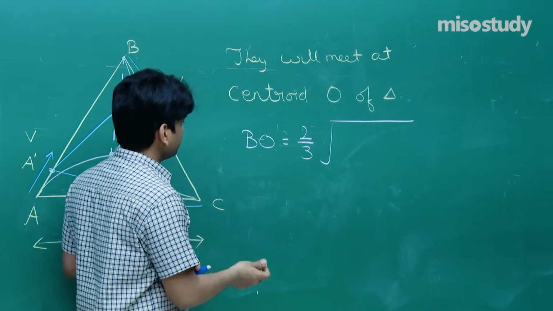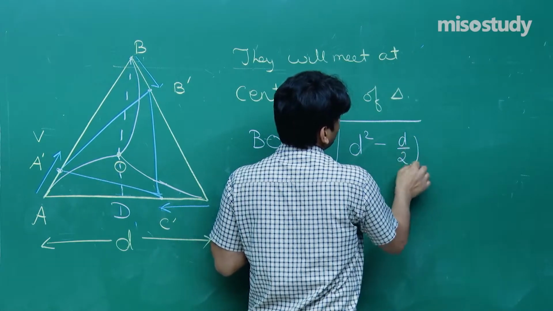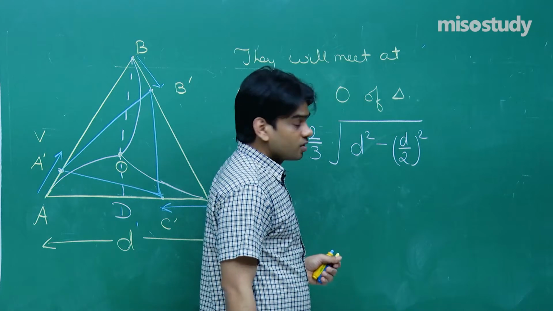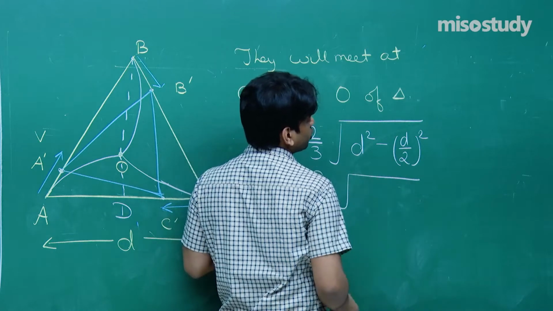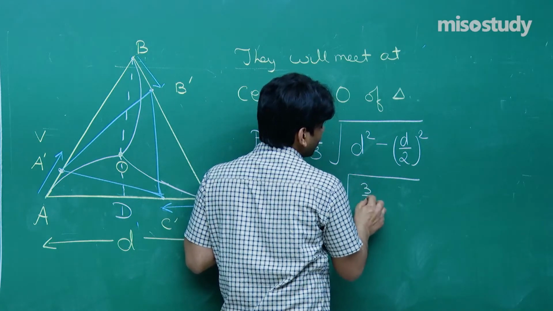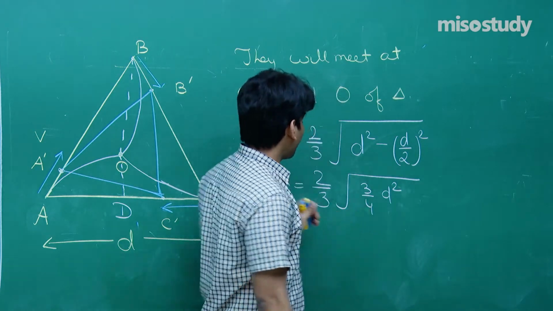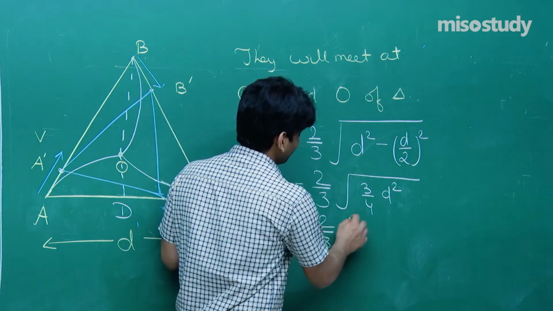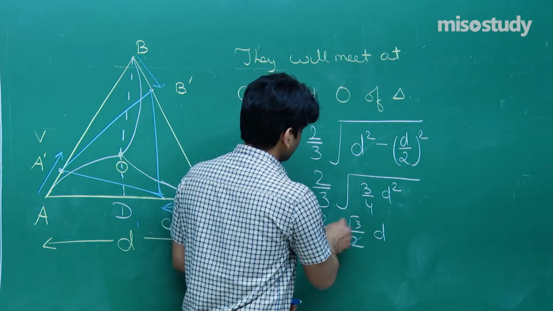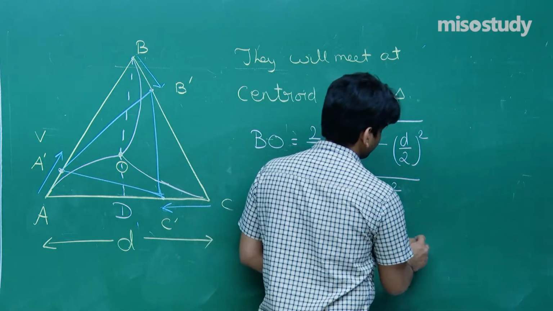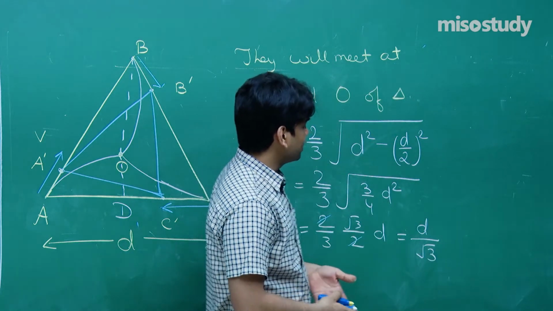So the line BD's length will be, using Pythagoras theorem, this length is D, this is D by 2. That will turn out to be 2 by 3 under root D square minus D by 2 whole square. Now see, D square minus D square by 4, so you are going to get 3 by 4 D square. If we open the bracket, I will have 2 by 3 root 3 by 2 D. So this 2 and 2 will be cancelled out. You will have D by root 3. This is the first thing, the length BO I have written down as D by root 3.